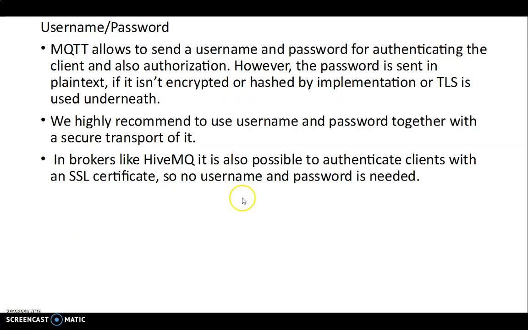So you have different types of clients and brokers. Based on that, you can have an SSL certificate, which doesn't require any username and password. So all these are for authentication. You are ensuring that you are a legitimate client to the broker so that he can send the data. So TLS is Transport Layer Security. It's actually an encryption built on top of the transport layer protocol.